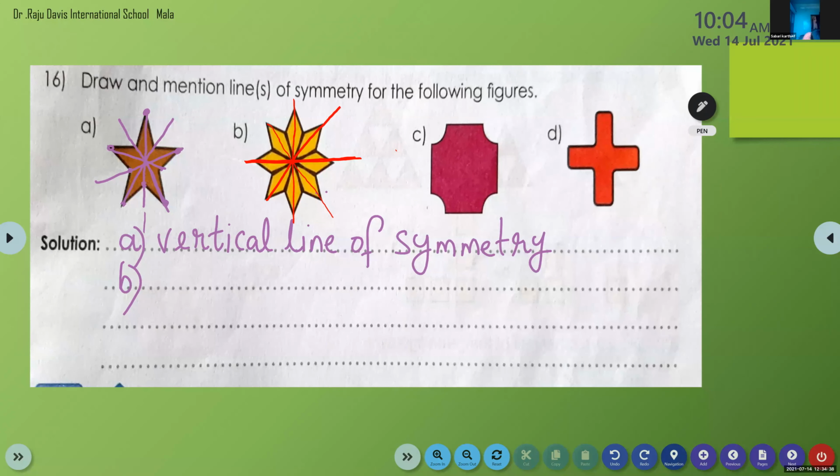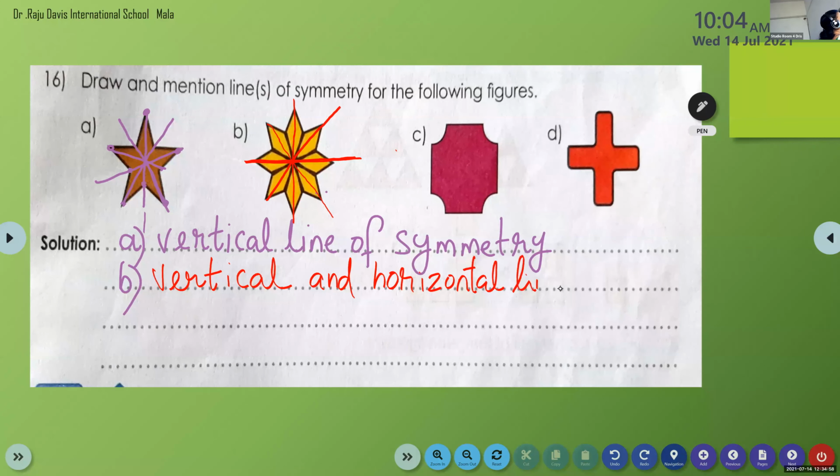So here, vertical and horizontal lines of symmetry.